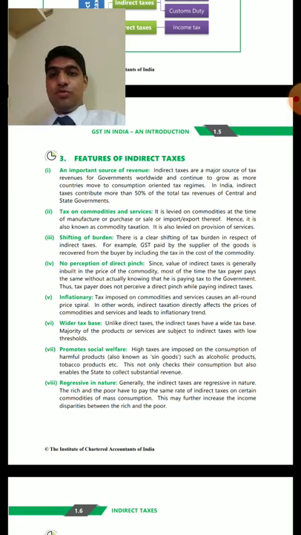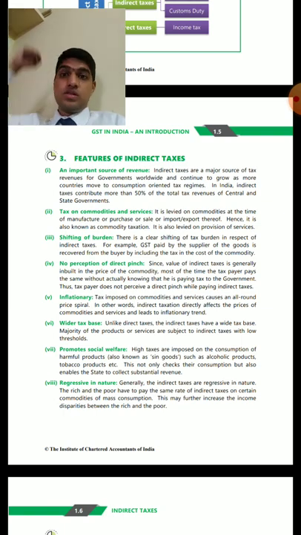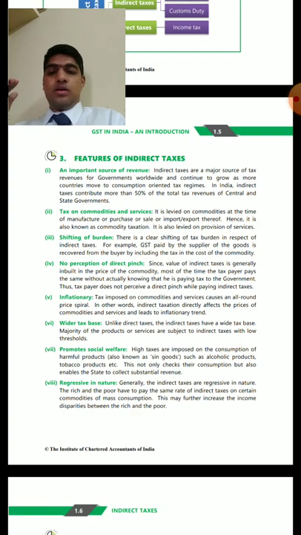Only those who earn more than the slab need to pay tax. But in indirect taxation, it is a wider tax base, because every person will consume something, and all products consumed, except for some necessities, are taxed. GST is collected for almost all commodities. That's why we call it a wider tax base.